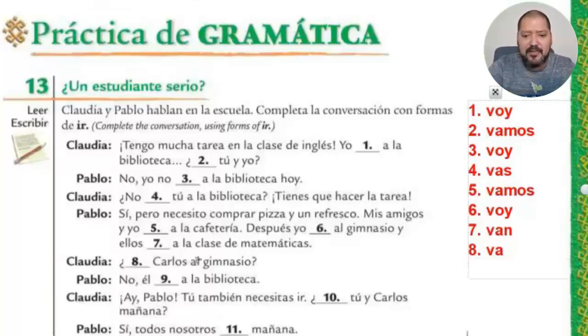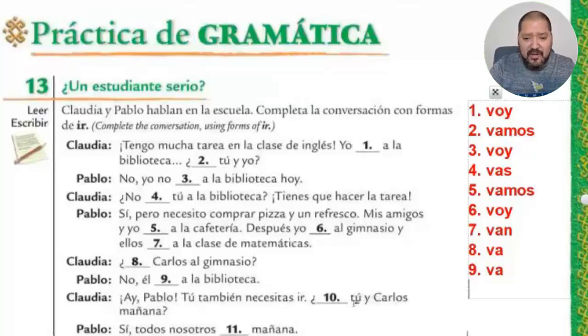And then number 9. No, él a la biblioteca. In this case, Pablo already changed Carlos, the noun Carlos, into a pronoun, and he said él. And that means that my conjugation is going to be the same one, because the pronoun is él, which is the same one as in the previous one. Then Claudia. Ay, Pablo, tú también necesitas ir.